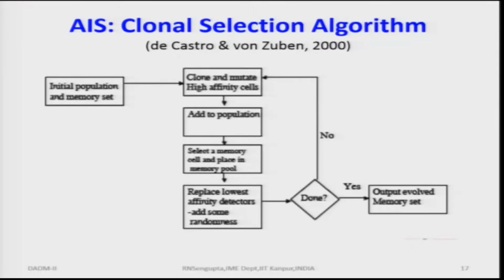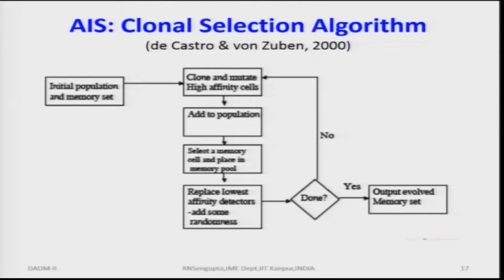Now, in the clonal selection algorithm the process will build up. So, how does the process build up? If you remember, the clones would be generated in such a way that, in the actual medical concept, they are able to fight the pathogens which will be coming to attack the system or the body. So, we will try to replicate the same concept in order to build a solution set in a much better way. The initial population of the memory set, based on which we will replicate, would be considered, and we will clone them.